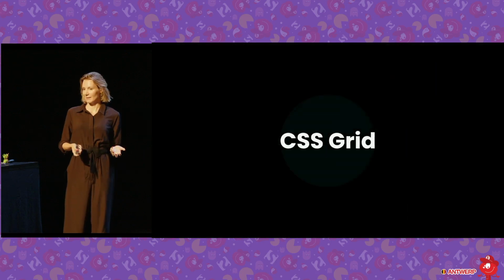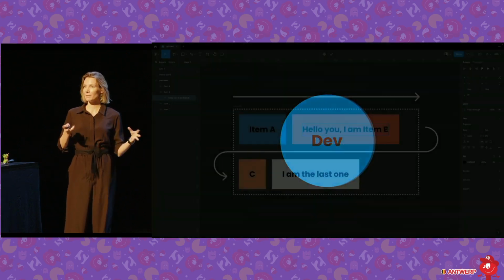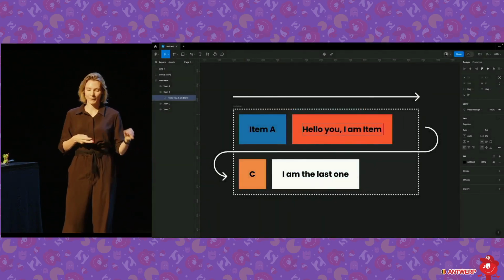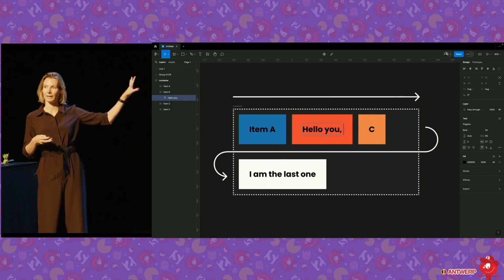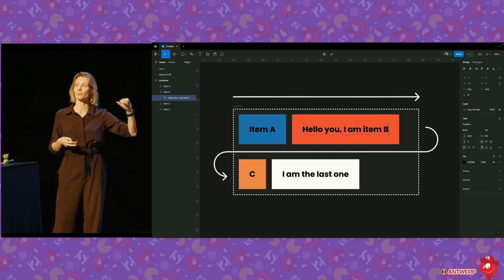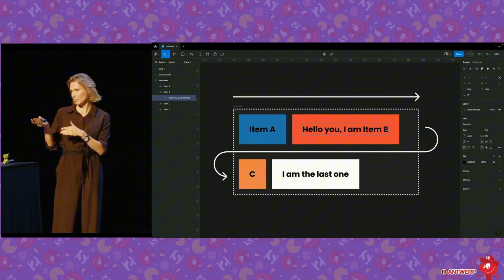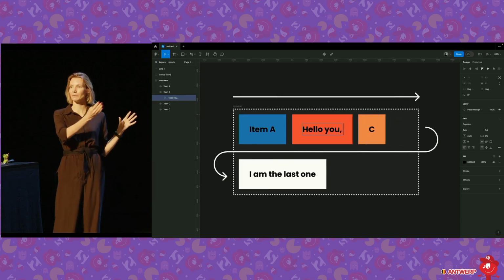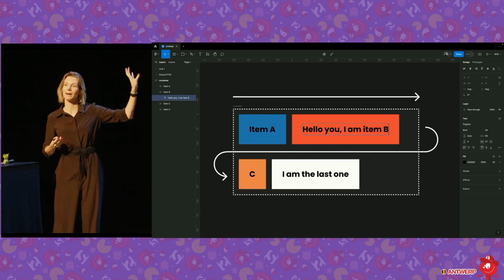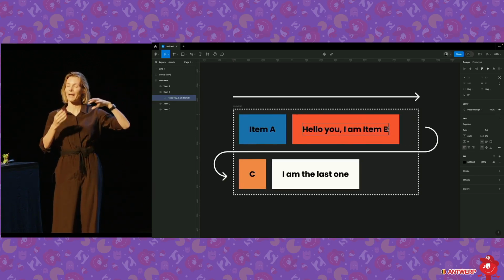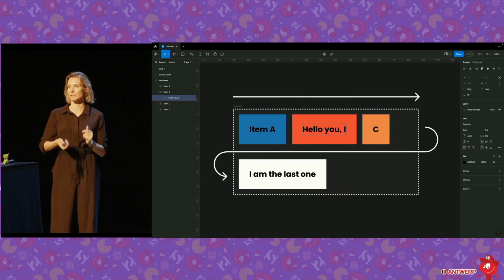So let's have a look at CSS Grid. Our developer is going to give us a brief overview again. Let's first go back to looking at Flexbox. In Flexbox, we have something called wrap. You can set this to wrap, and you can do that in Figma as well. It's going to wrap into a new line, but it's going to take every item one by one, depending on the space, and then just put it into a new line.